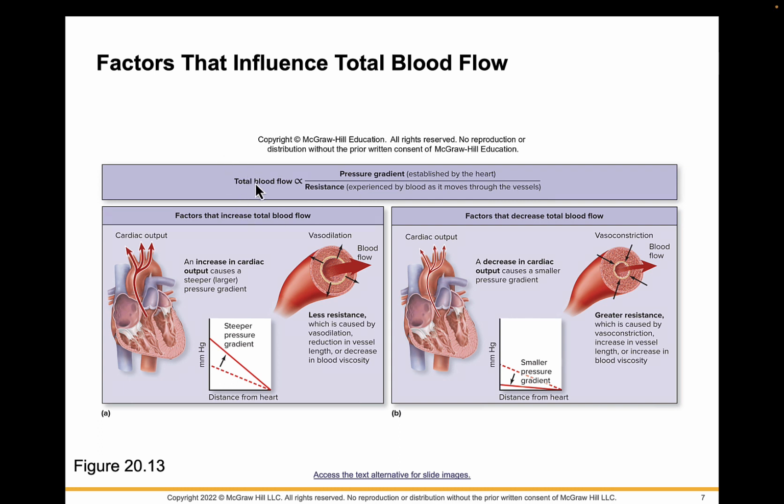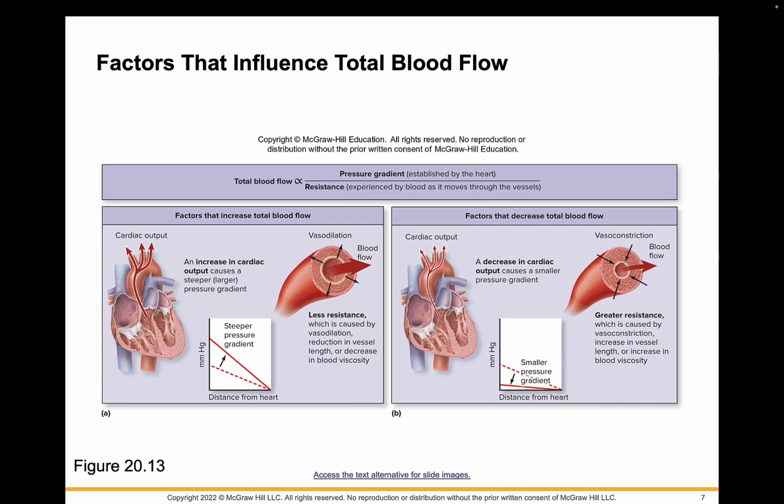Flow is cardiac output, and for resistance, we're going to be looking at TPR, total peripheral resistance, the resistance to blood created by the vessels of the body. So factors that are going to increase total blood flow are going to be an increase in cardiac output. What an increase in cardiac output does is create a much greater pressure gradient or driving force. The greater the driving force, the greater the flow.